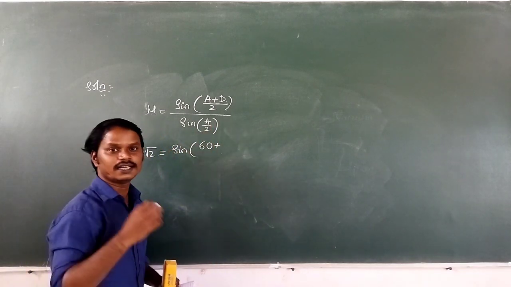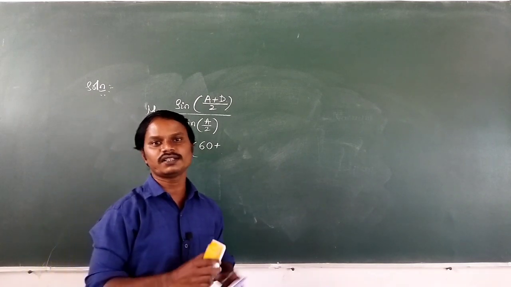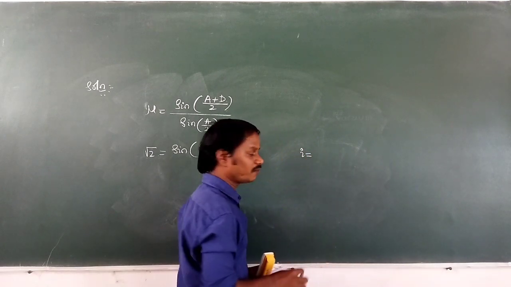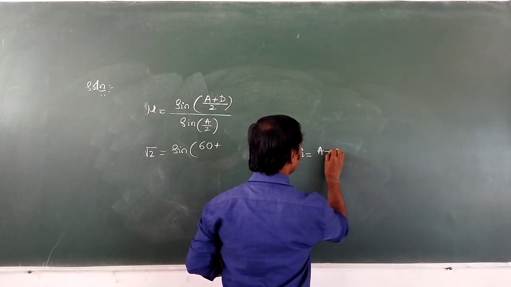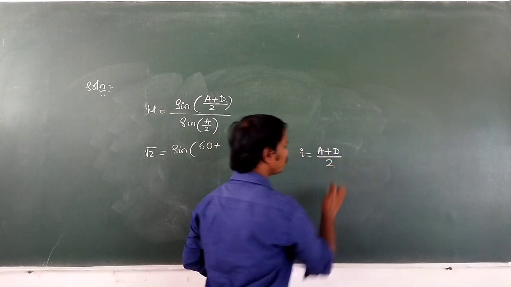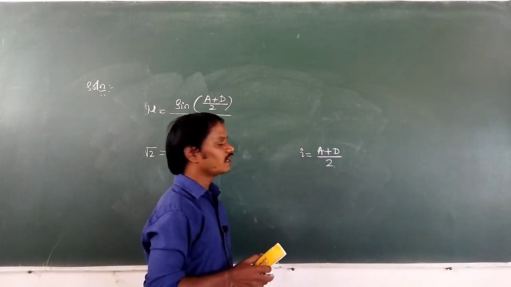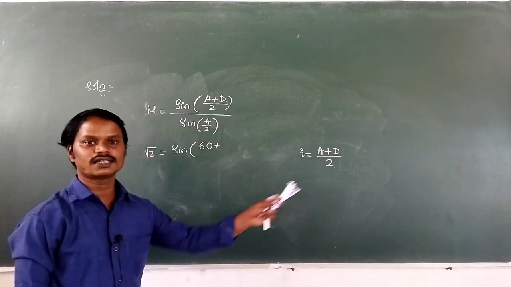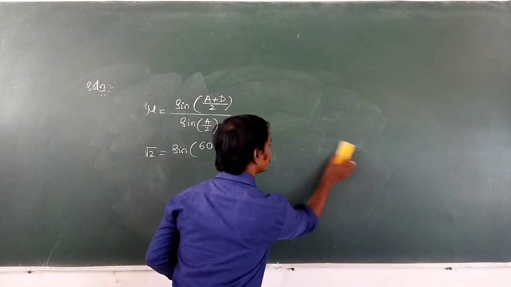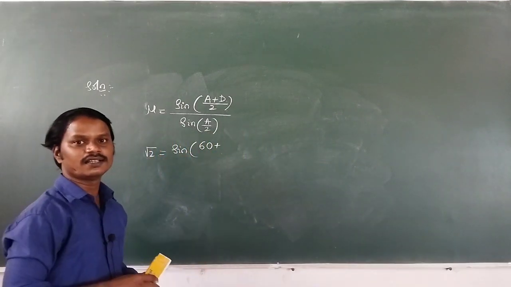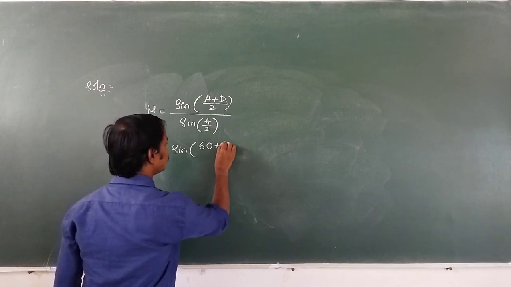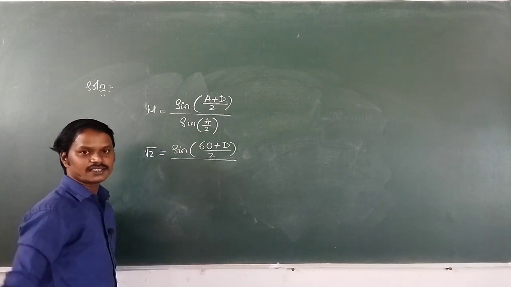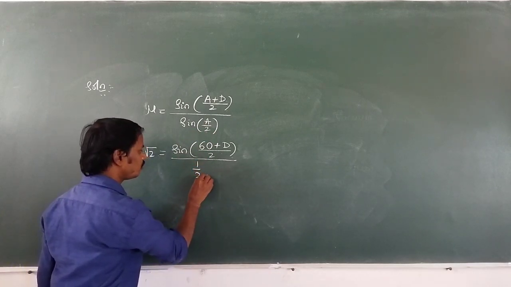First we have to find the angle of minimum deviation. Next we are going to find the angle of incidence. What is the formula to find the angle of incidence in case of prism? That is i is equal to (A plus D) divided by 2. Angle of prism plus angle of minimum deviation divided by 2 gives the angle of incidence. This is in case of prism formula. Now, first what we have to find? We have to find the angle of minimum deviation. Sine of (60 plus D) divided by 2, whole divided by sine 60 by 2, that is sine 30. Sine 30 is nothing but 1 by 2.